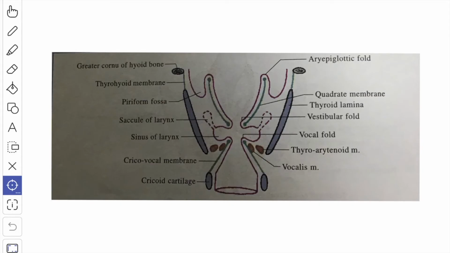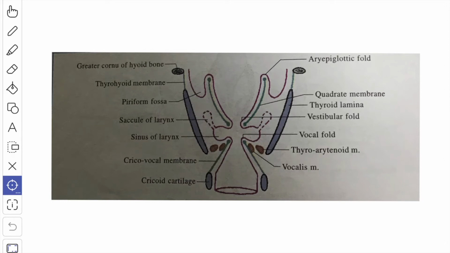Next we'll see about the intrinsic ligaments. The intrinsic ligaments are a part of a broad sheet of fibroelastic tissue known as the fibroelastic membrane of the larynx. This membrane is placed just outside the mucosa of the larynx. So this is the mucosa, and outside the mucosa you have the fibroelastic membrane of the larynx. This fibroelastic membrane is interrupted by the sinus of the larynx.